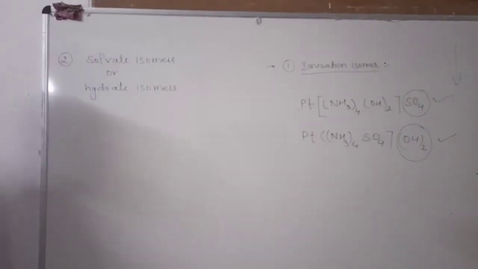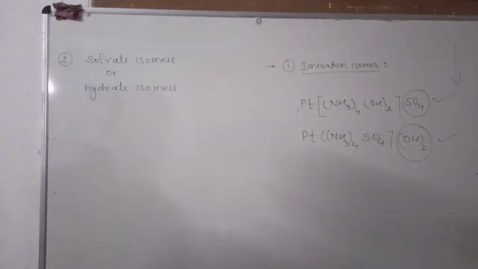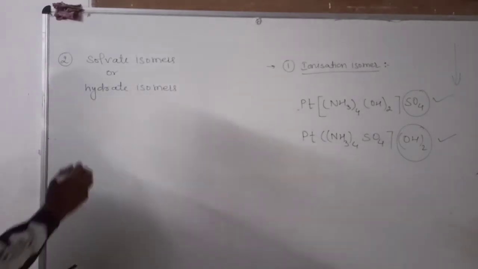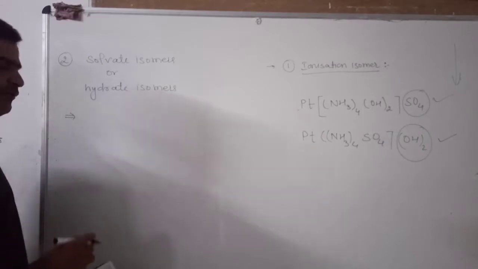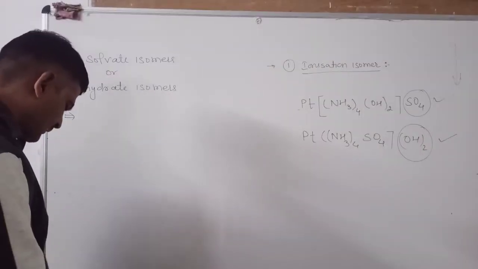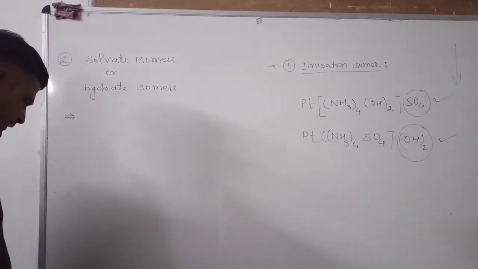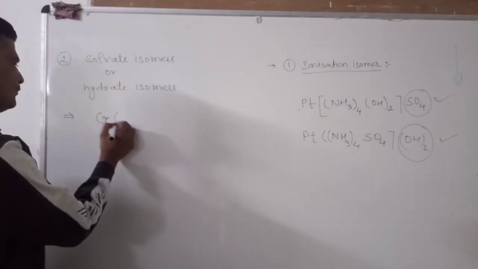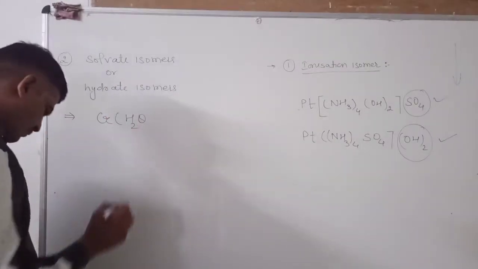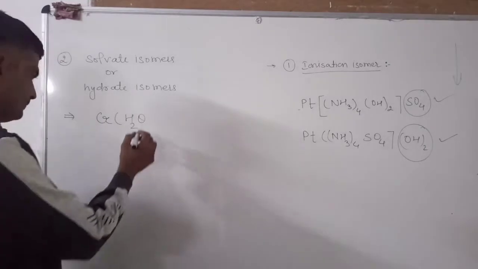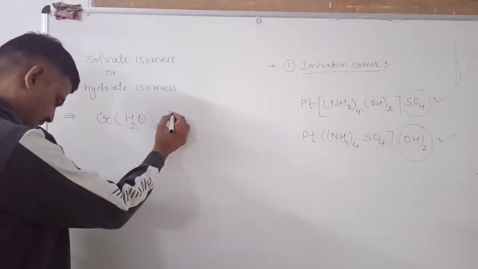These are the second type of isomer, in which the compounds have the same chemical formula but differ in the number of water molecules as ligands.